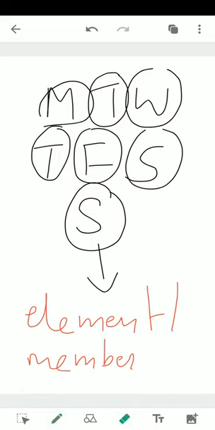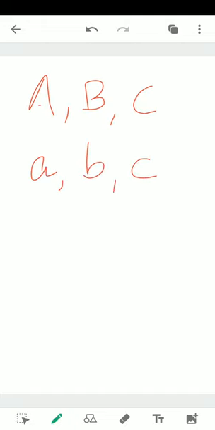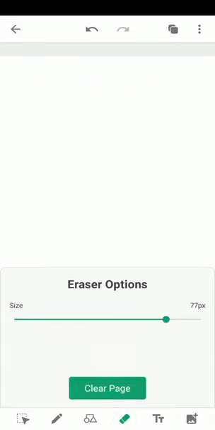Before I move ahead, remember that a set is always represented by a capital letter, like set A, set B, and set C. You are not allowed to write small letters. Sets are always written as bold capital letters, that is A, B, C, D. So what did we discuss till now? We discussed the definition of a set and the meaning of elements or members.